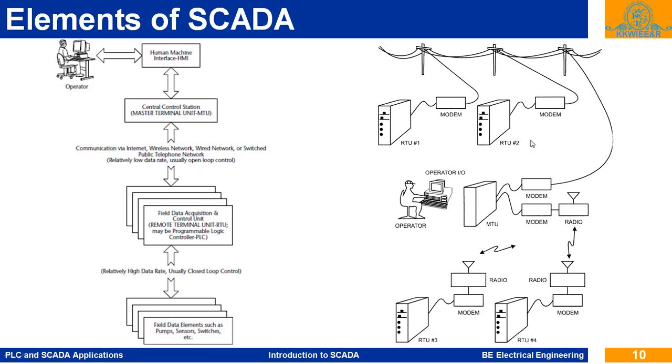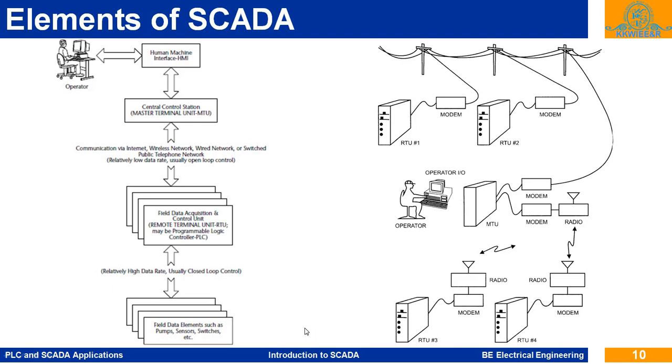Again, here there is an operator and master terminal unit. There are modems. This is a wired network with remote terminal units 1, 2, and remote terminal units 3, 4, and in this section there is a wireless network.